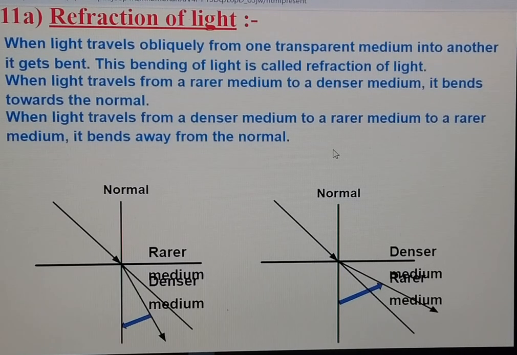Today I am going to discuss refraction of light. Refraction of light means bending of light.